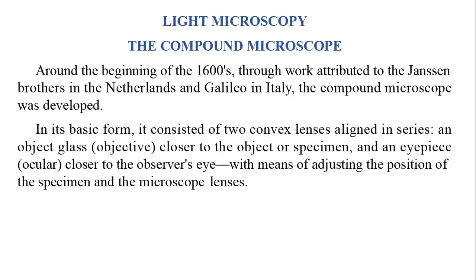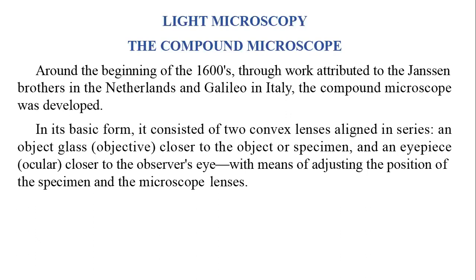Next, coming to the light microscope, or the compound microscope. Compound microscope means, as I said, we are using more than one lens. Around the beginning of the 1600s, through work attributed to the Janssen brothers and Galileo in Italy, the compound microscope was developed. So by the work of scientists called Janssen and Galileo, the compound microscope came into existence.